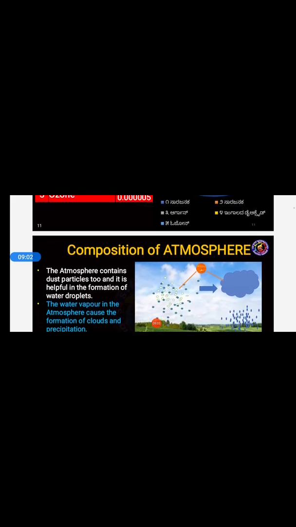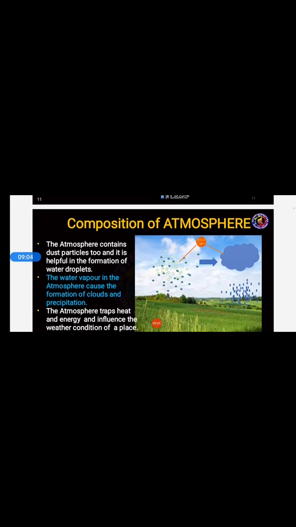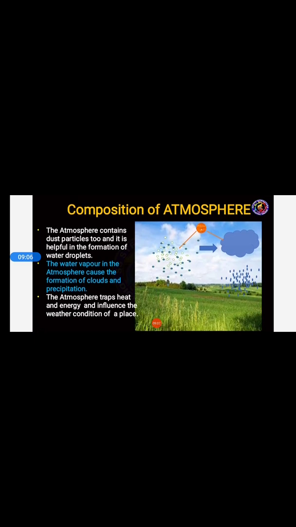Now let us see the composition of the atmosphere. The atmosphere contains dust particles, as I said, and it is helpful in the formation of water droplets. How will water droplets be formed? With the help of dust particles only. The water vapor in the atmosphere causes the formation of clouds and precipitation.